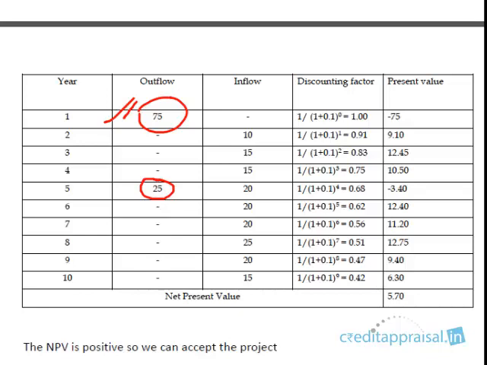Okay, so in this example you have a 75 crores outflow in the first year and a 25 crores outflow in the fifth year. The inflow is starting from the second year, and these are the inflows. So 10, 15, slowly it's increasing and slowly it's again decreasing. So maybe at the 10th year this project is of no use. The life of this project is 10 years. So these are the inflows.